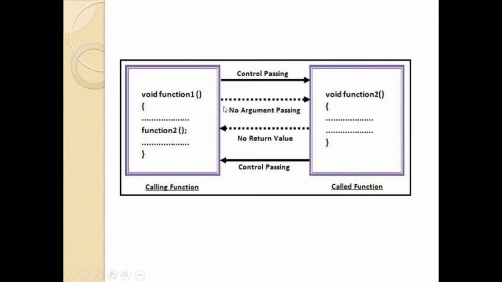But here you can observe there are no arguments passed from this calling function. That is what is represented in dotted lines. No argument passing. Next, this function will be executed and there is no value returning back from this called function to the calling function. That is also represented with dotted lines. No return value, and the control will be passed back to the calling function.